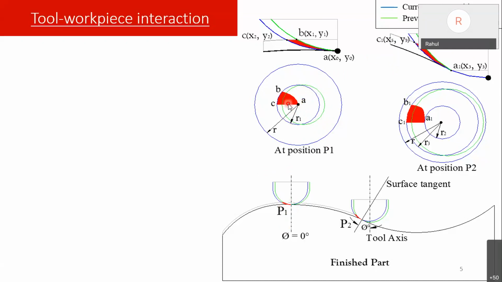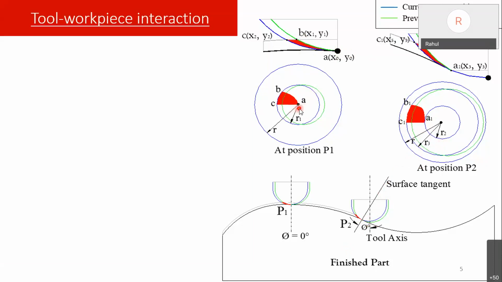So the tool surface in contact with the workpiece is this, ABC. This is from the top view. Here in the front view, you can get this kind of contact area. Similarly at P2, the contact starts at point A1 itself. It is not at 0, it is starting at this particular position. It starts from A1, which is at radius R2, and goes up to radius R3. So contact starts at R2 and it ends at R3.